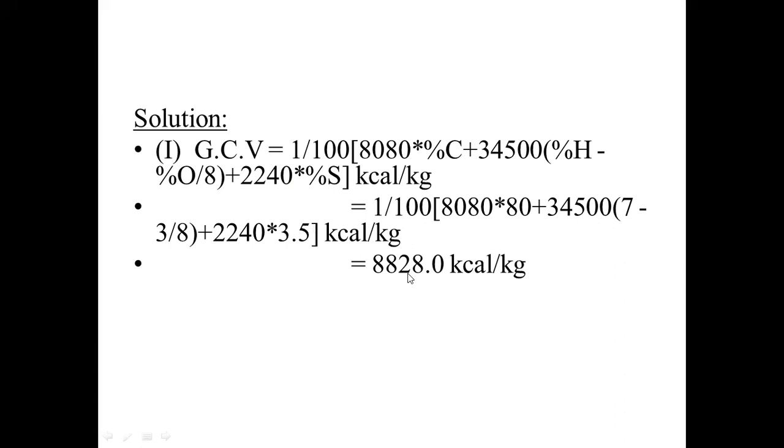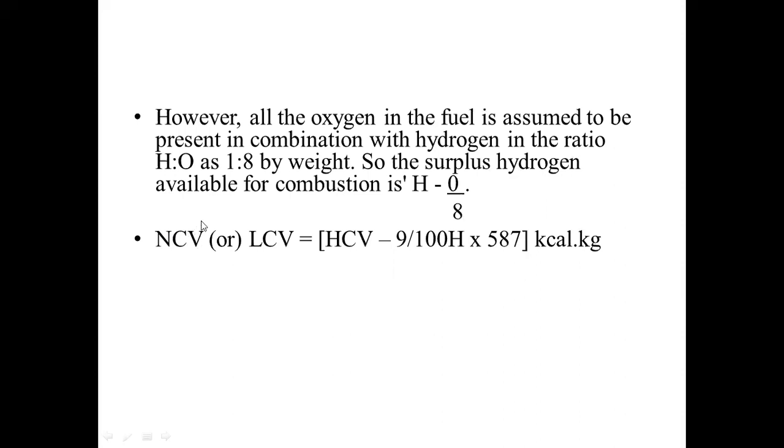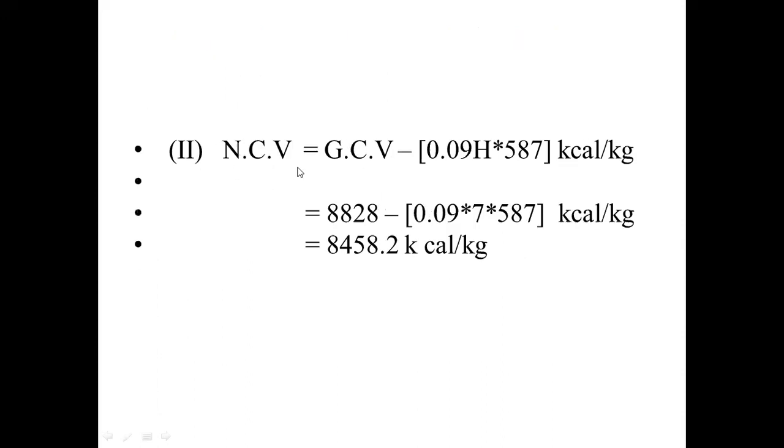Now, in the next step, we need to calculate net calorific value. What is the formula of net calorific value? Net calorific value is equal to gross calorific value minus 9 by 100 into H into 587. Already we have high calorific value, then we can find out NCV. The hydrogen percentage is given in the numerical, which is 7. So NCV is equal to HCV minus 0.09 into H into 587.